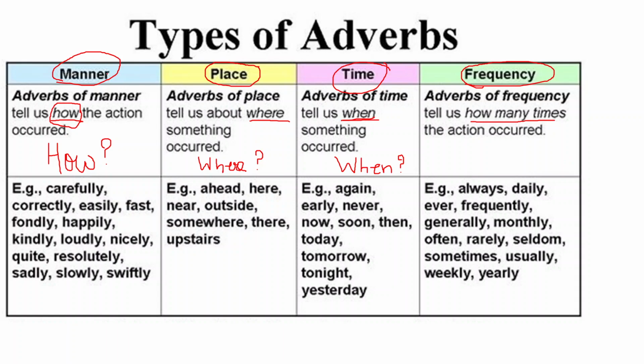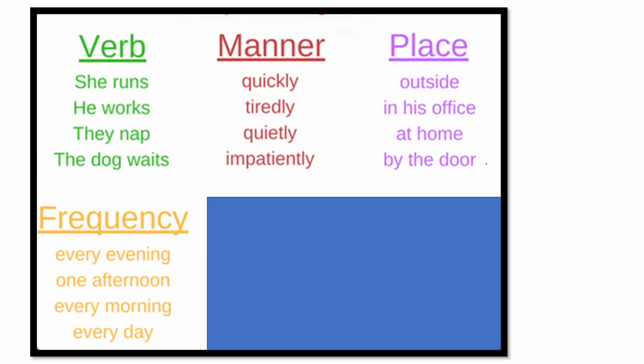So remember, adverb of manner will tell you how the action happens. Adverb of place will tell you where the action happened. Adverb of time will tell you when the action happened, and adverb of frequency will tell you how many times the action occurred or happened. Right, children? So now children, I am showing you an example. With this example, the concept will get quite clear. So please see this example very carefully.